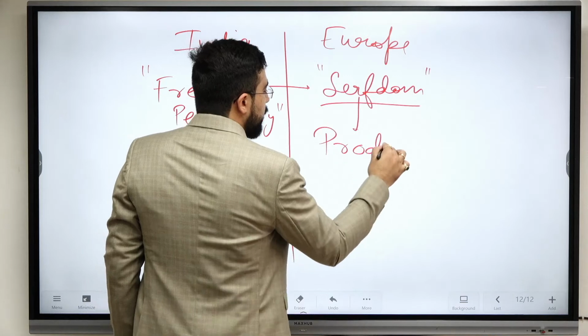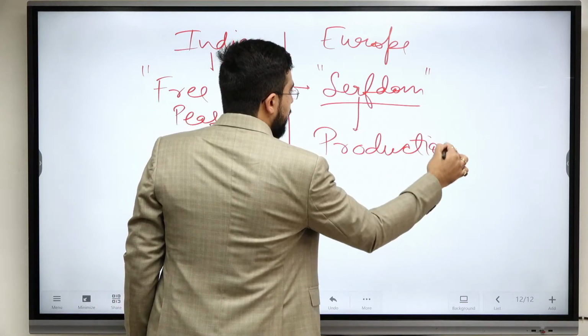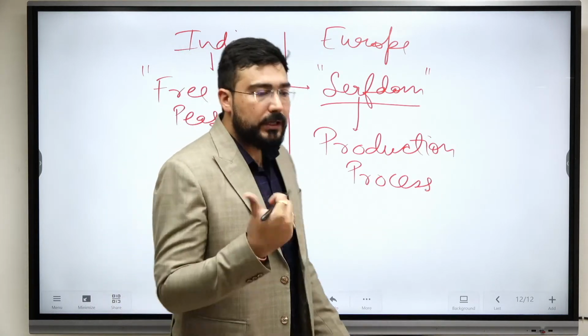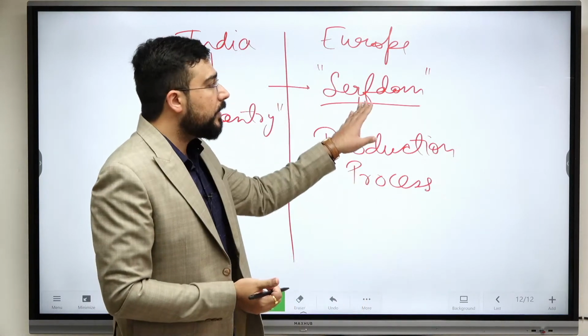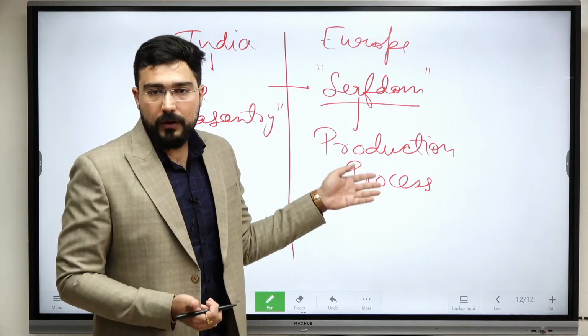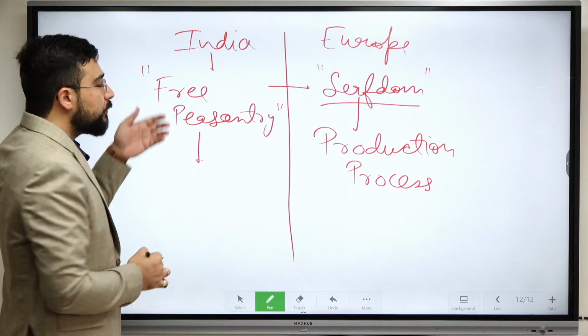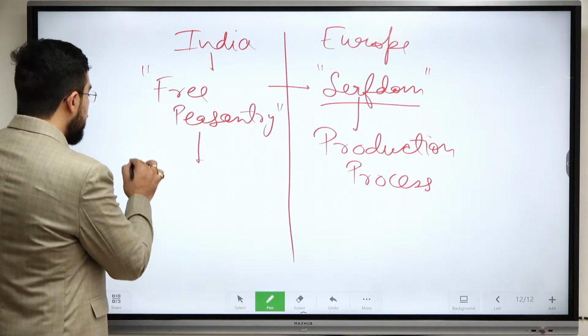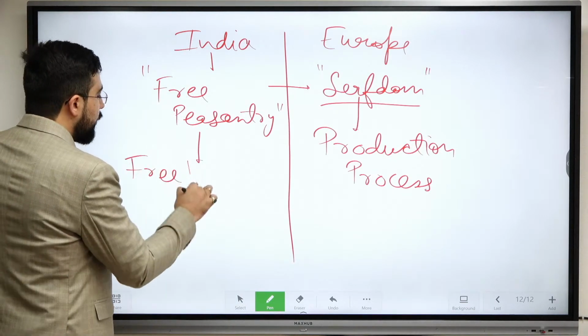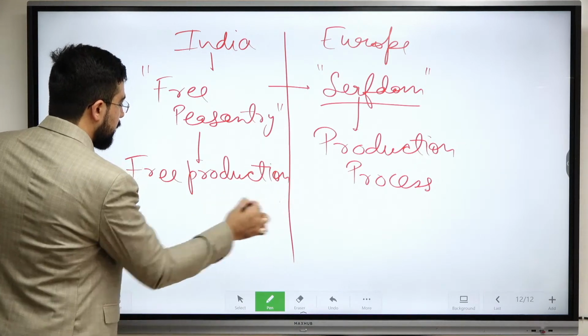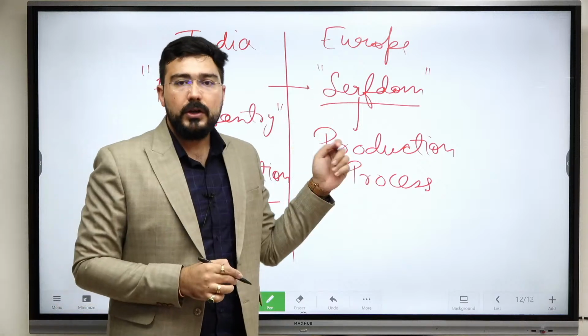that the production process of agriculture, meaning which crop to cultivate and when to cultivate, all such decisions were taken by the landlord or the feudal lord. But such a system was not there. Since this peasantry was free, they had free production rights. This was not there in Europe.